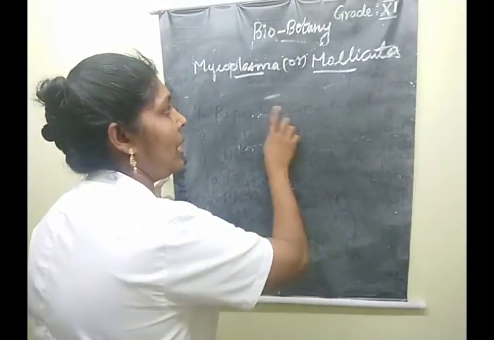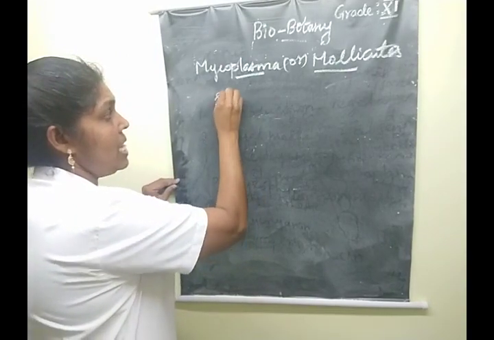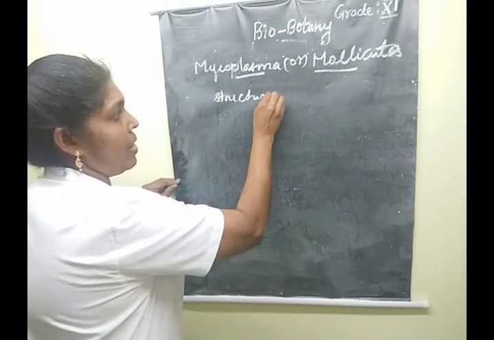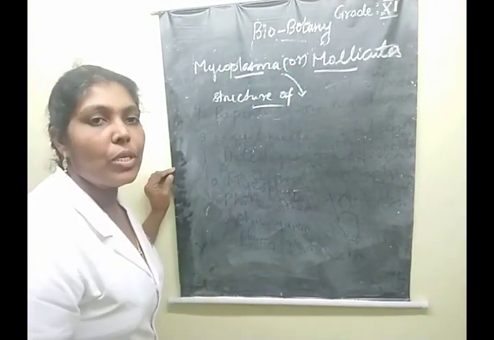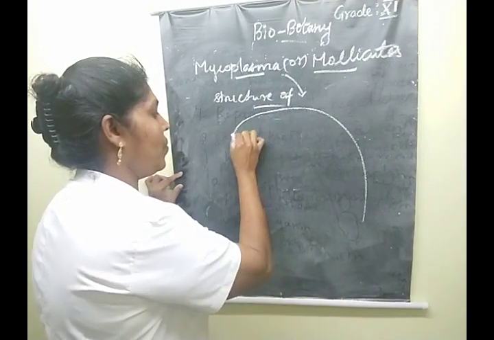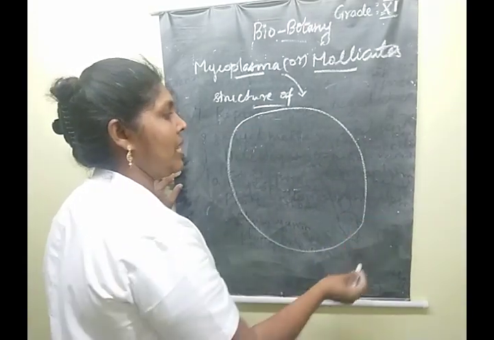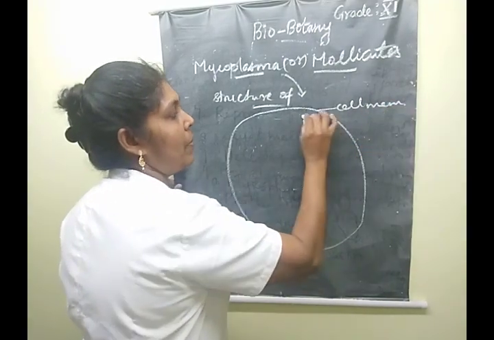The next one is a very important 3 mark question: draw and label the structure of Mycoplasma. Clear? Yes. Here, first of all, imagine this is one cell. This is the cell membrane.